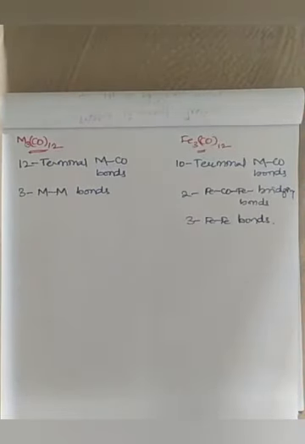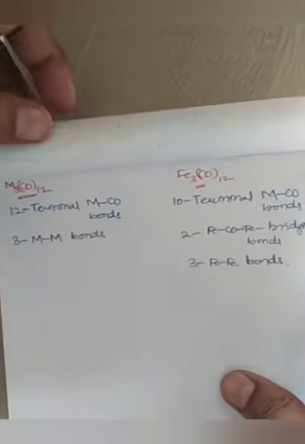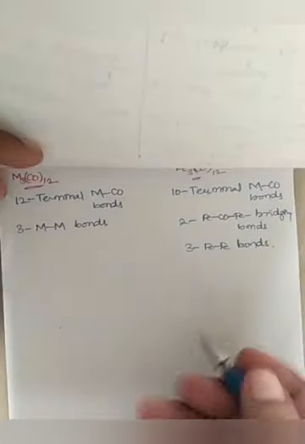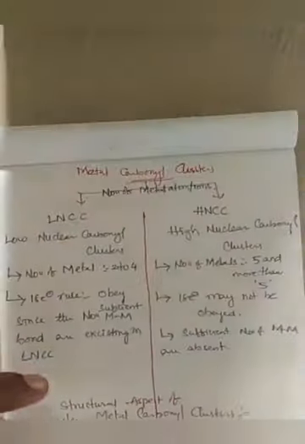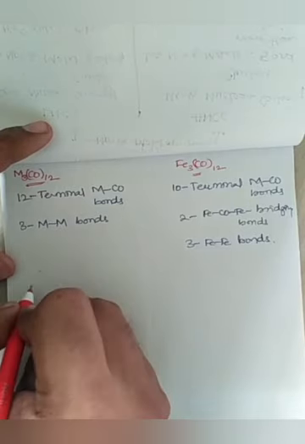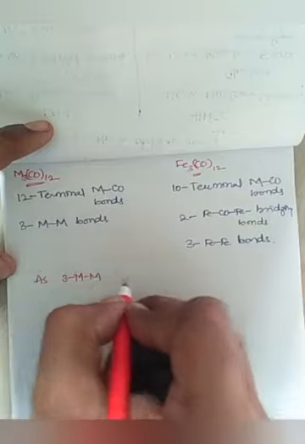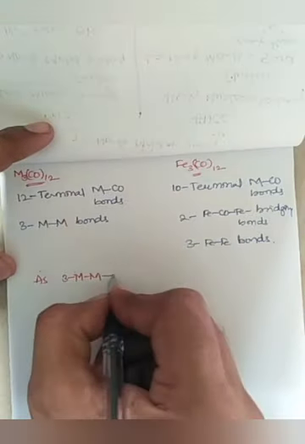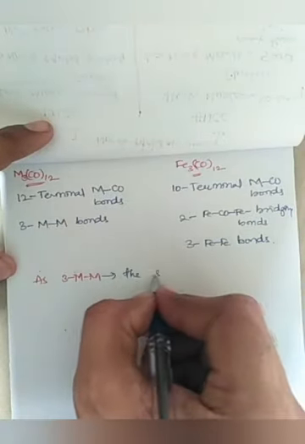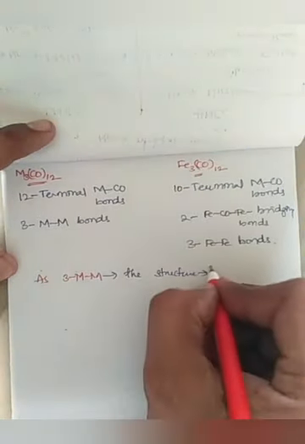When we observe the symmetry of these two particular structures, as the structure has 3 metal to metal bonds, the structure is trigonal.